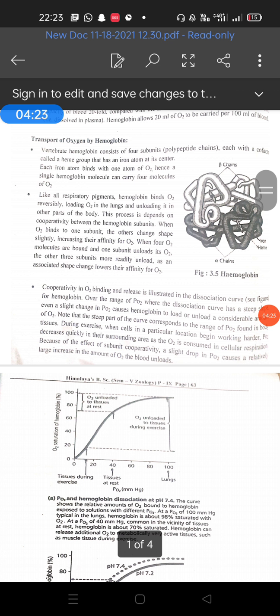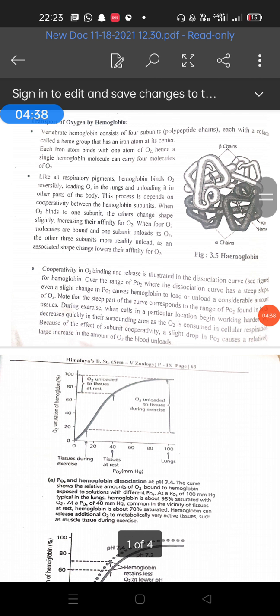Diffusion of gases takes place from an area of higher partial pressure to an area of lower partial pressure, while osmosis means low to high. So the diffusion of gases will take place from the area of higher partial pressure to the area of lower partial pressure until the partial pressure in the two regions is in equilibrium.